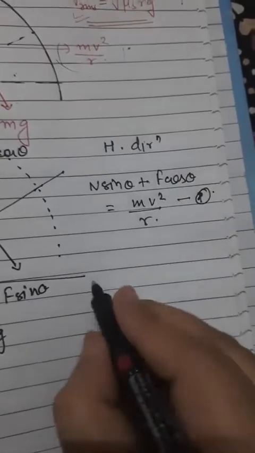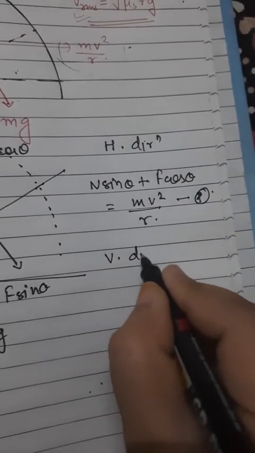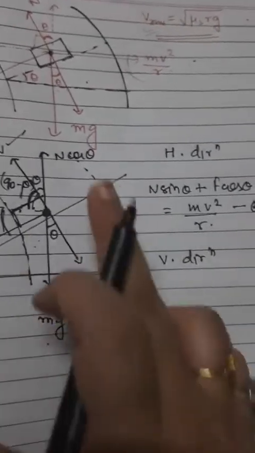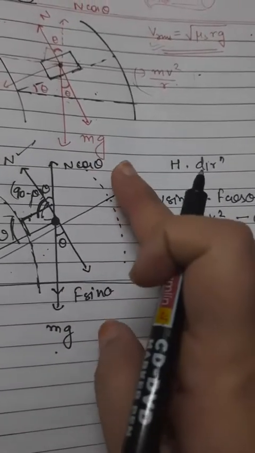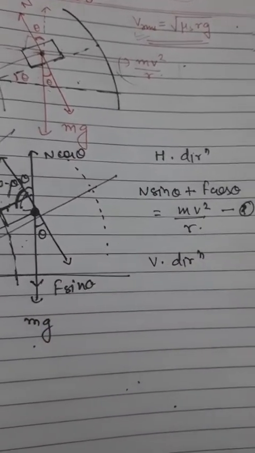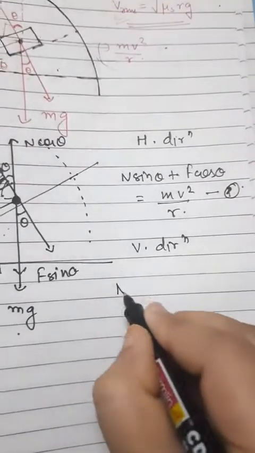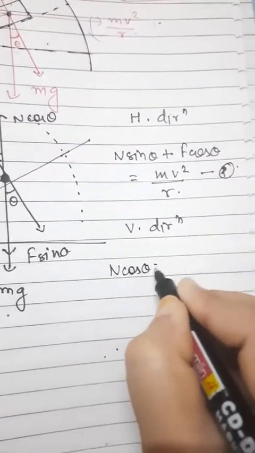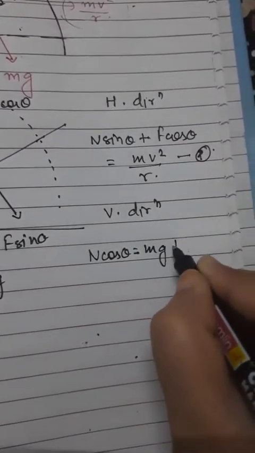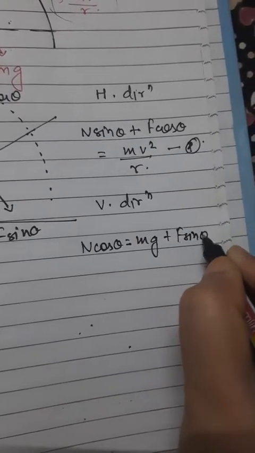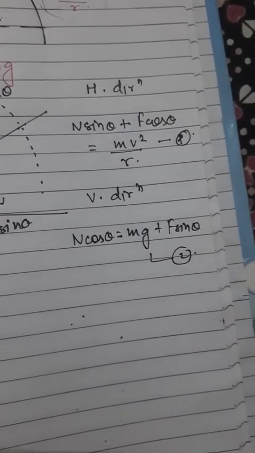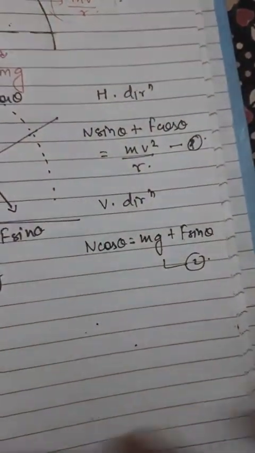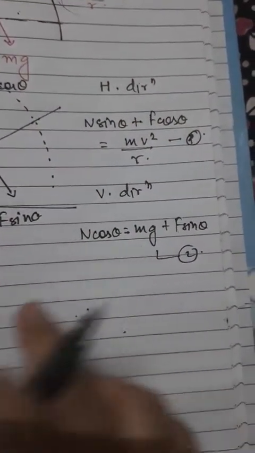If I talk about the vertical direction, which forces are balancing each other? One is n cos theta, and the other is mg plus f sin theta. So I can write that n cos theta is balanced by mg plus f sin theta. This becomes our equation number 2. Now what is our motto? Our motto is to find the maximum possible velocity from here.